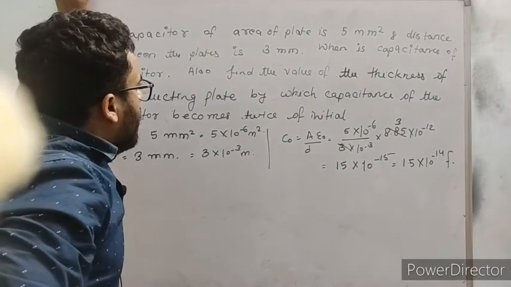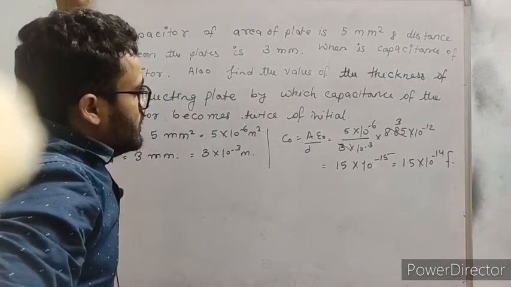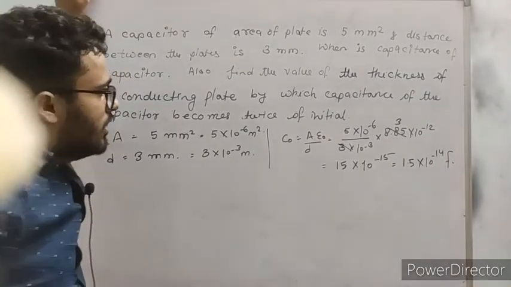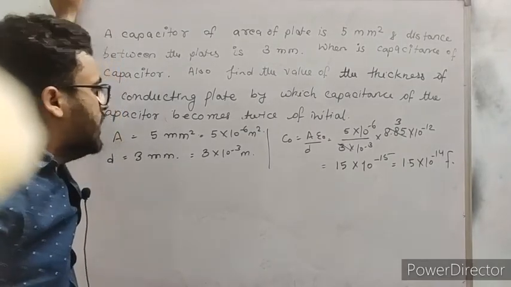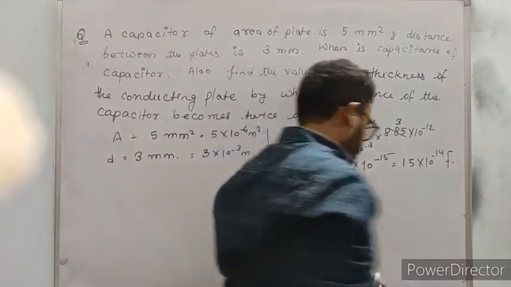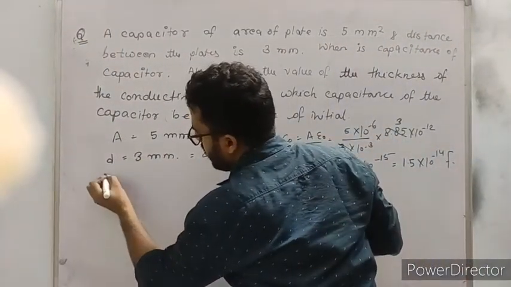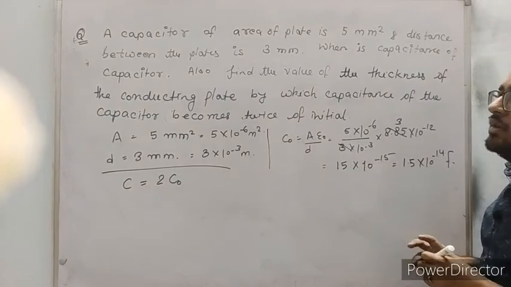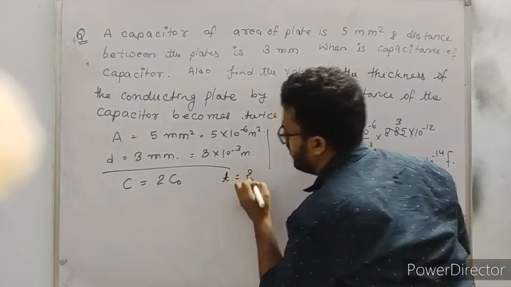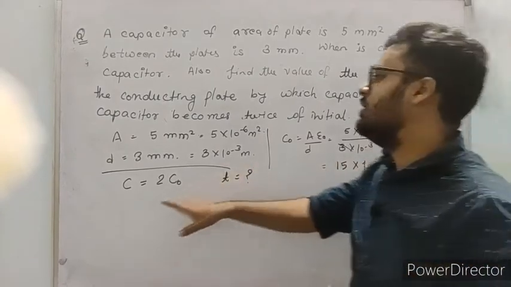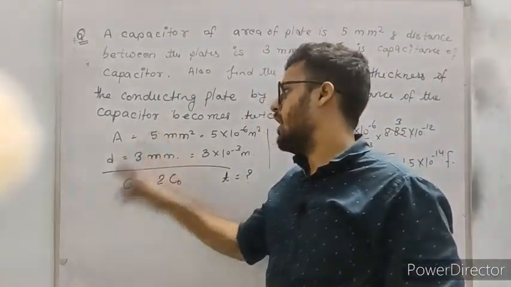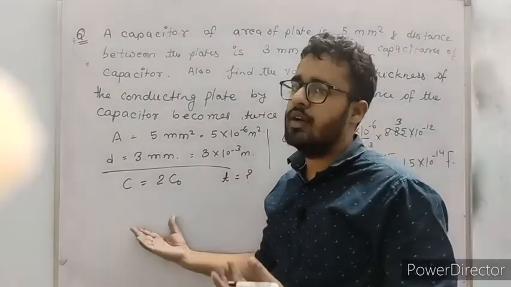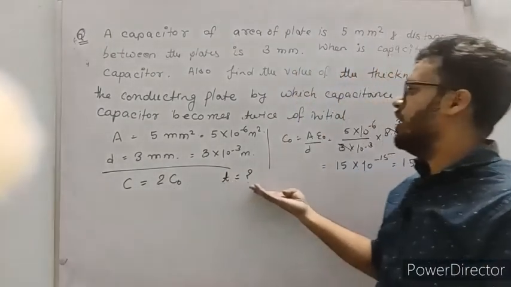Ahead it says: also find the value of the thickness of the conducting plate. We have to find the thickness T of the conducting plate that can make the capacitance of the capacitor twice the initial. Look at what is given in the question: C comes to be equal to 2 into C naught. So what will be T? In the previous question we had the value of T and we got the value of C. Here we have the relation between C and C naught, the initial capacitance and the new capacitance after the conducting plate is inserted in the capacitor, and we have to find the value of T.